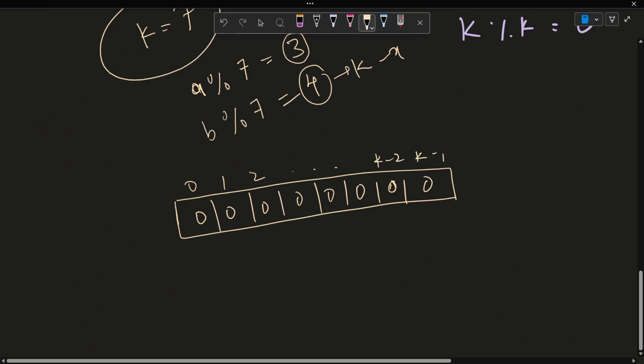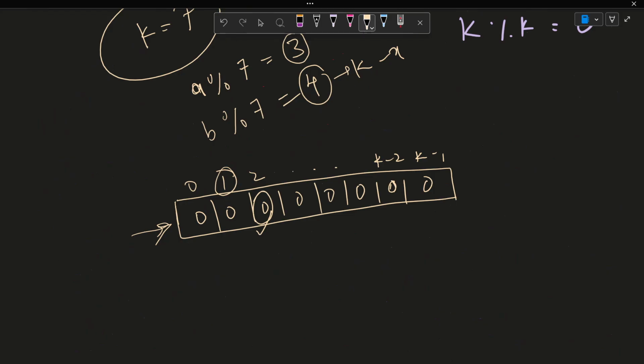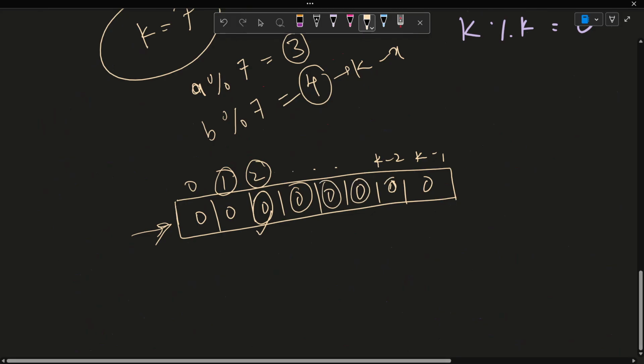This array, or some sort of map, would keep track of the number of elements which have a remainder 1 when divided by k. This would store the number of elements which leave a remainder 2 when divided by k. Similarly for remainders 3, 4, 5, 6, until you reach k minus 1.